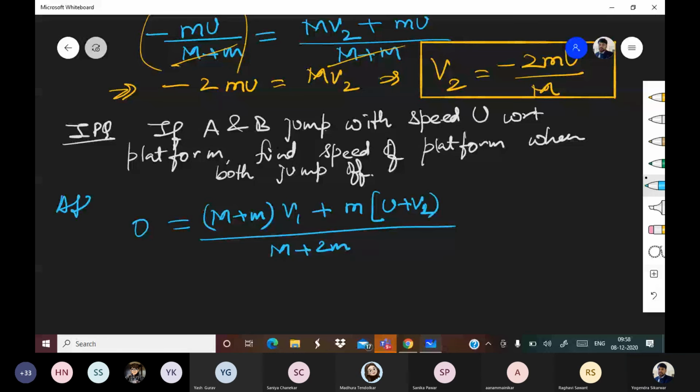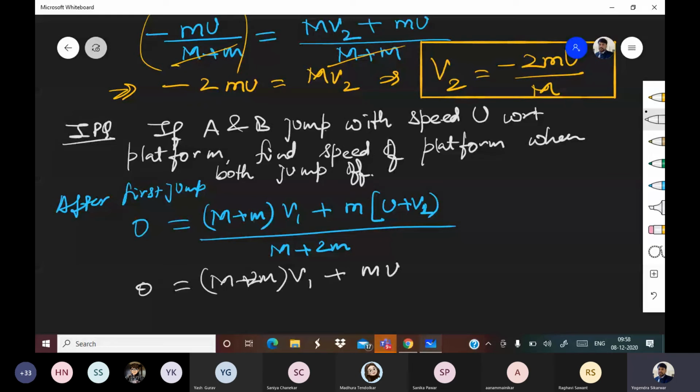After first jump. Okay, so that will give us 0 is equal to capital M plus M, in fact let me call it 2M into V1 plus mu.